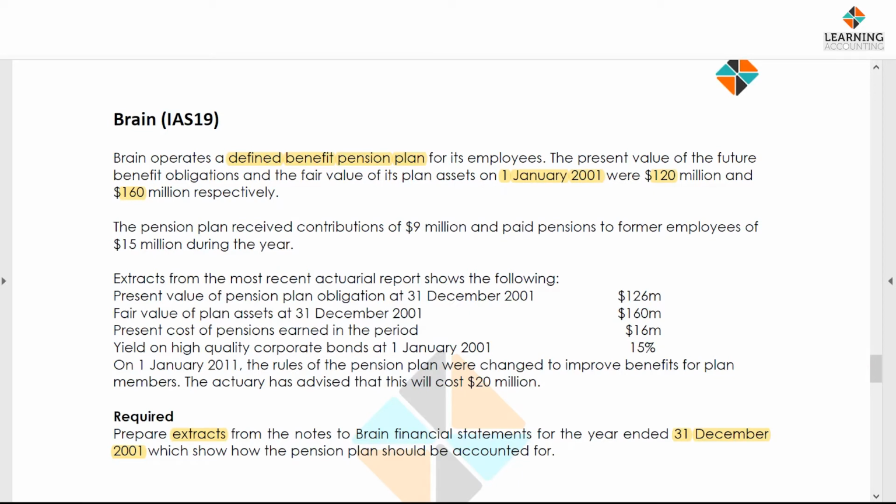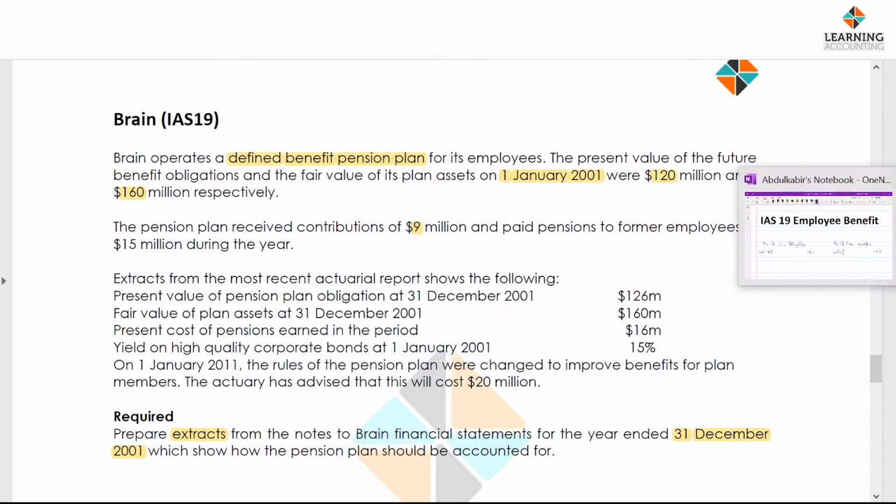It went on to say that the pension plan received contribution of 9 million. Now, of course, what they mean by the received contribution is that it was paid that period to the scheme, meaning we are increasing the scheme, the plan assets. This is actually a cash flow transaction, and they said paid pension to former employees of 15 million during the year.